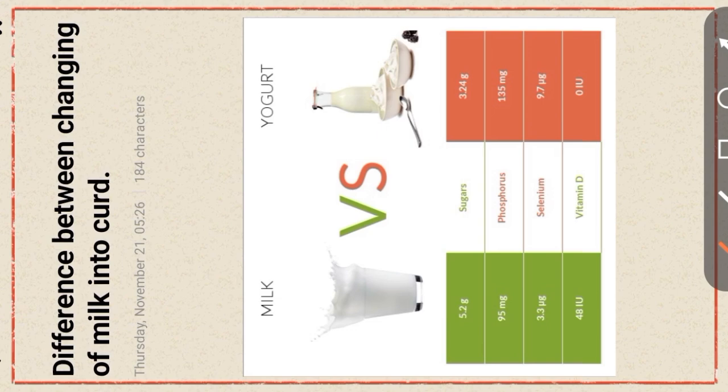Selenium present in milk is 3.3 mcg, but in yogurt 9.7 mcg. Vitamin D present in milk is 48 IU, but in yogurt 0 IU.